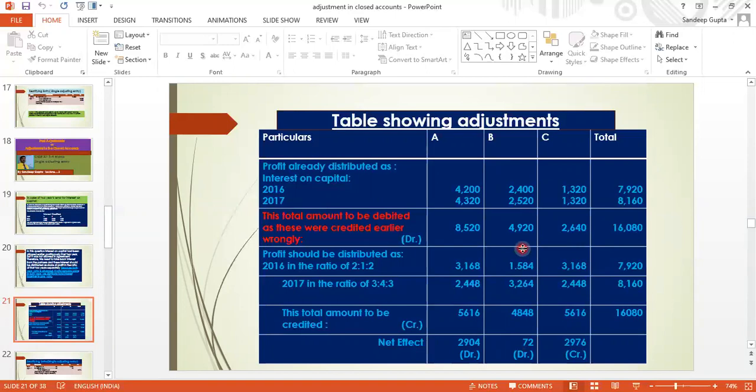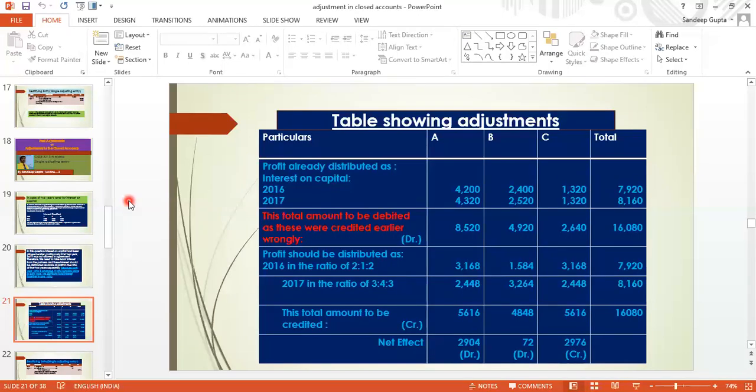Likewise, for B this total is 4920 and here total is 4848. So difference will be 72 debit because debit side is more. And now C's total is 2640 debit and 5616 credit. So if we are taking the difference of these two, 5616 and 2640, we are getting 2976 credit because credit side is more. Okay, now by this table you can understand which partner should be debited to pass the rectifying entry. A and B will be debited and C will be credited.